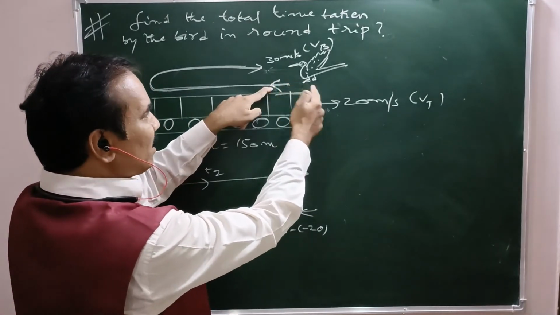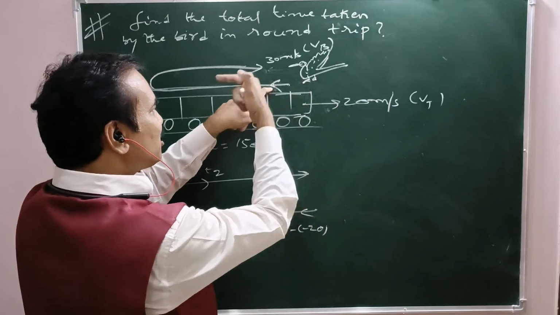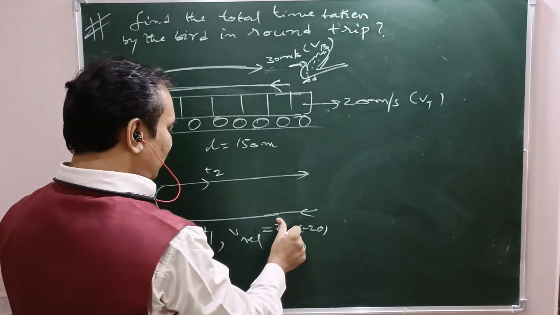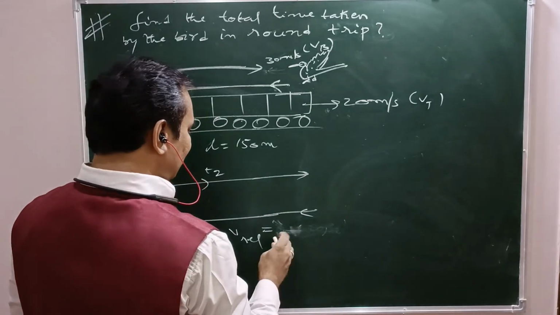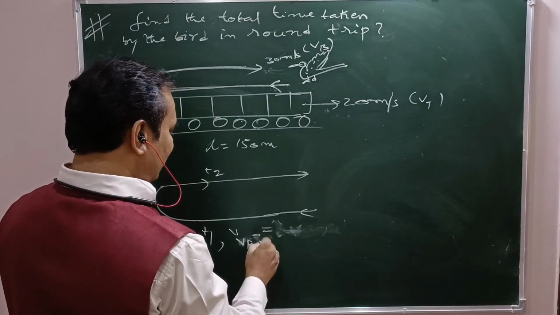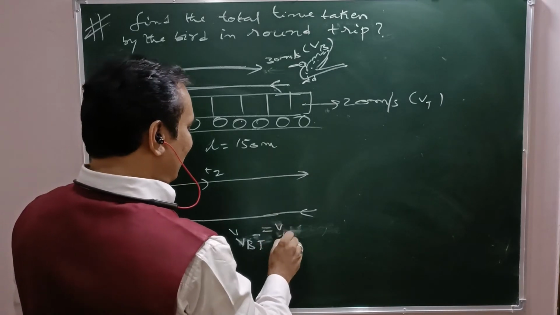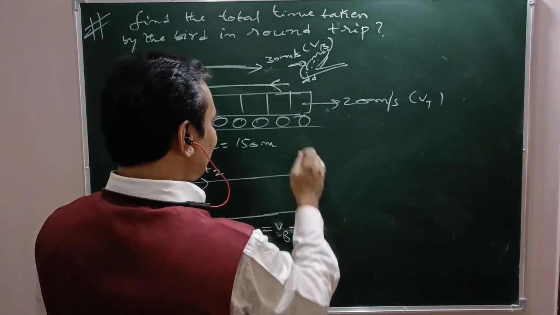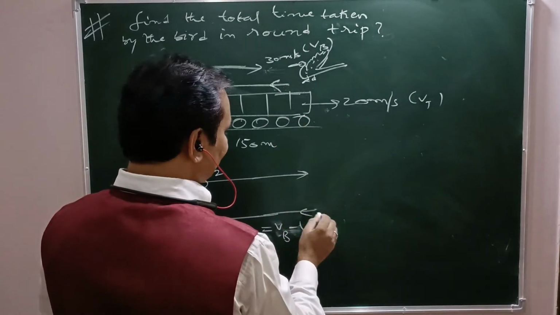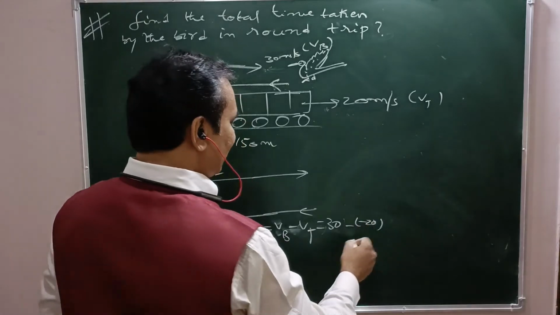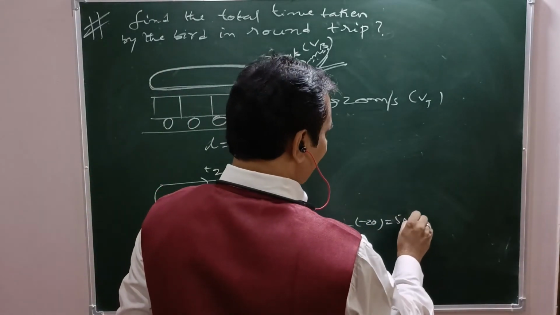So velocity of bird with respect to train is VB minus V train. VB means 30, minus of minus 20. That is 50 meters per second.